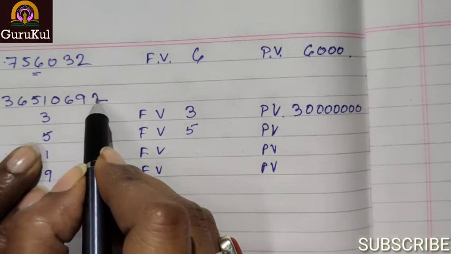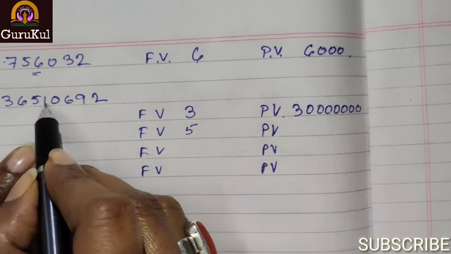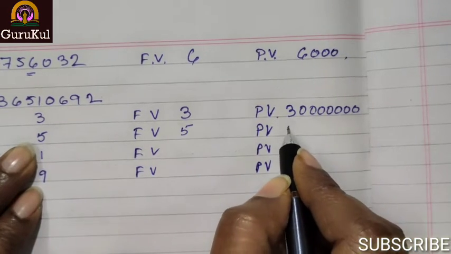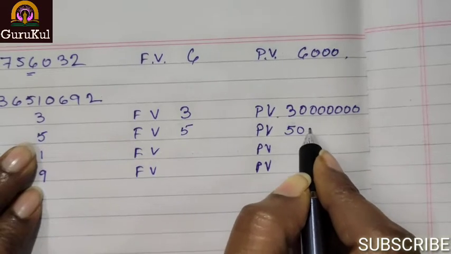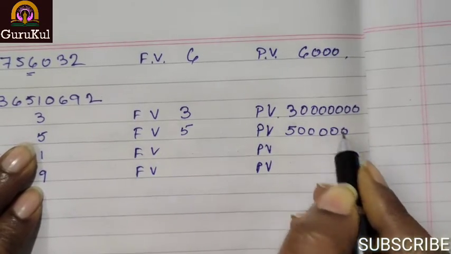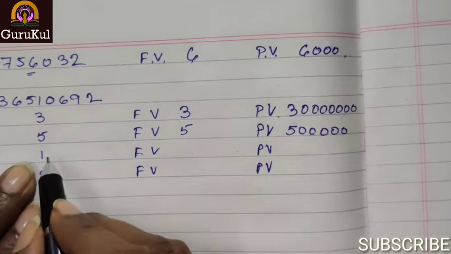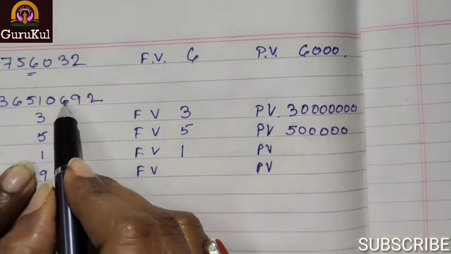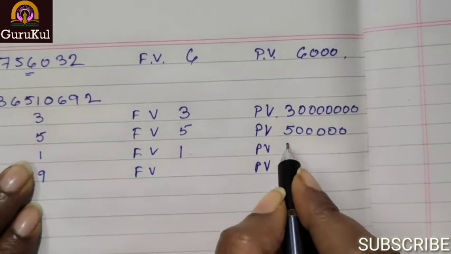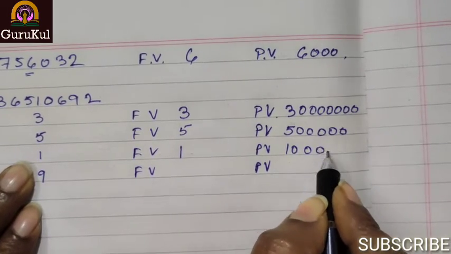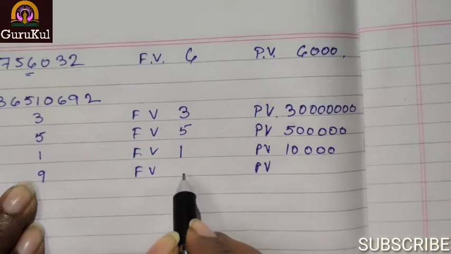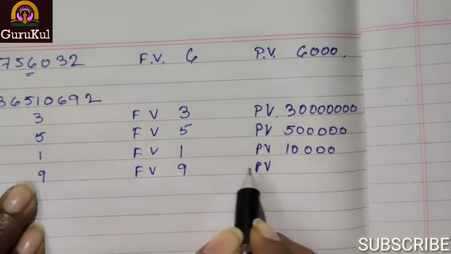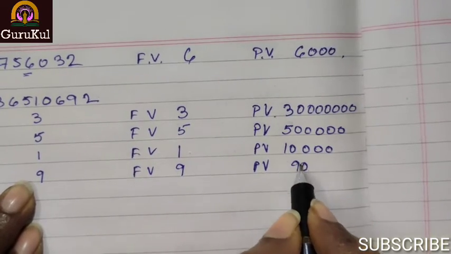Now let us count ones, tens, 100, 1000, 10,000, lakh. This is the place value. 1: face value will be 1. Ones, tens, 100, 1000, 10,000. And 9: face value will be 9. Place value is 90.